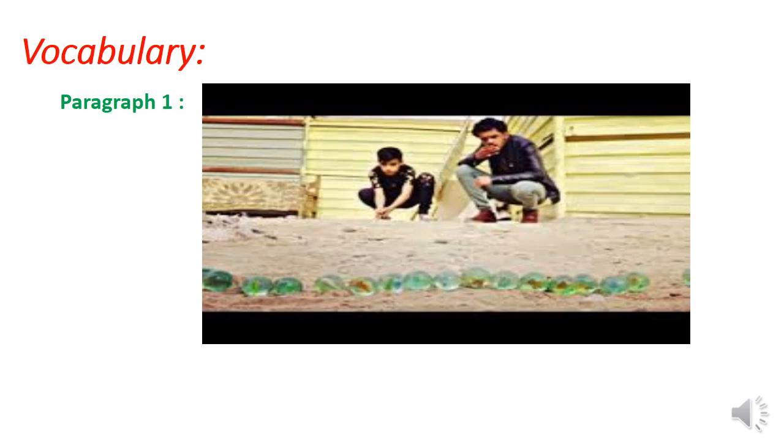The text is composed of 3 paragraphs, so I'm going to explain some difficult words, and at the same time we're going to learn some new words. In the first paragraph you're going to find childhood. What do we mean by childhood? We all know what a child is, and the plural form is children. So childhood is a period in our lives when we were children.